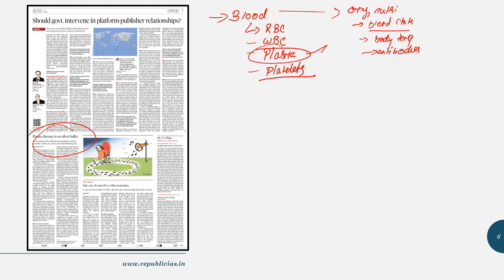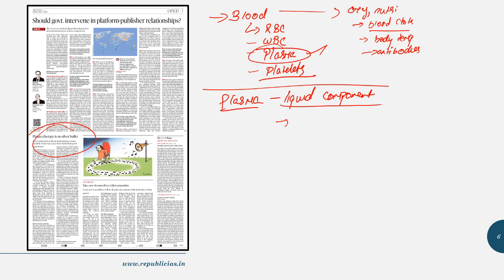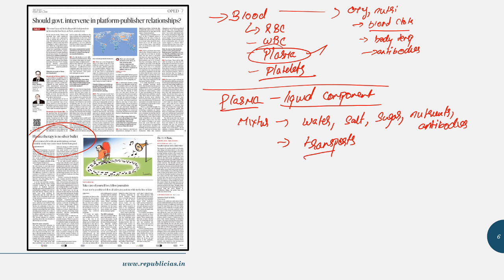Plasma, which happens to be the liquid component of the blood, is something we need to focus on more. Generally it is said that plasma is the liquid portion of the blood, and that is because of its components. Plasma contains salt, sugar and water, and of course enzymes, and it also contains nutrients and antibodies. It is a mixture of water and other nutrients and antibodies. Its main job is to transport blood cells throughout our body with these antibodies and other proteins.